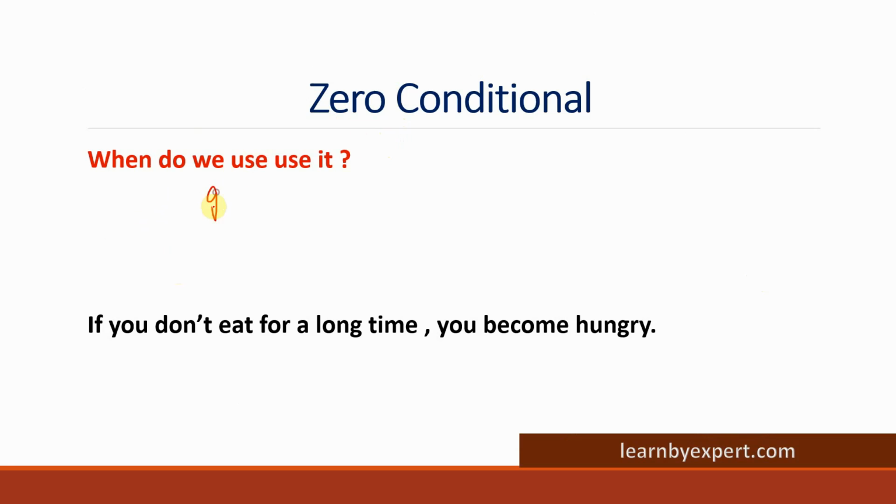Okay, so I'll write it down here. It expresses general truths, or we can also say general situations. So what do we mean by that? Are we talking about universal truth? No, we are not talking about universal truth here. We are just talking about some actions which are meant to happen, or where the outcome will always be the same no matter what happens. I cannot change that outcome, you cannot change that outcome, no one can change that outcome. If the situation occurs, the outcome will always be the same.